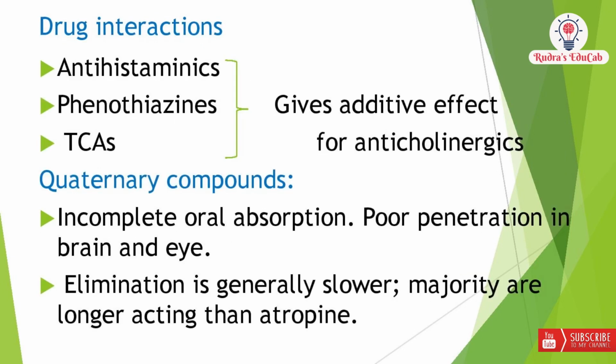Drug interactions. These atropinic drugs generally interact with antihistaminics, phenothiazines, and tricyclic antidepressants. They give additive effect for anticholinergics. And now, quaternary compounds. They have incomplete oral absorption, poor penetration in the brain and eye, and elimination is generally very slow. Majority are longer acting than atropine.